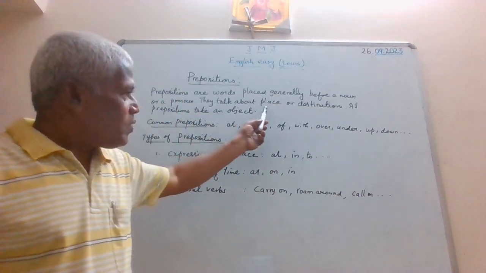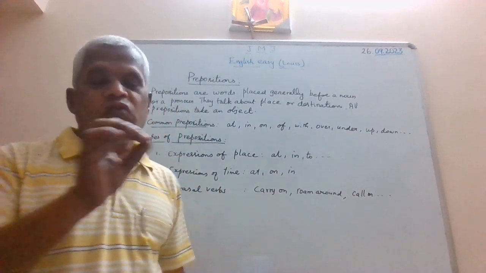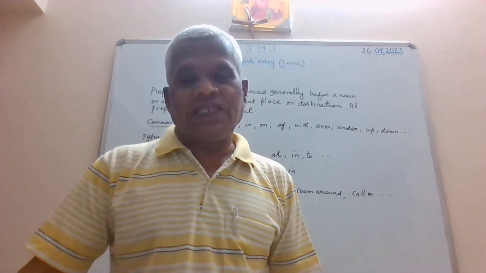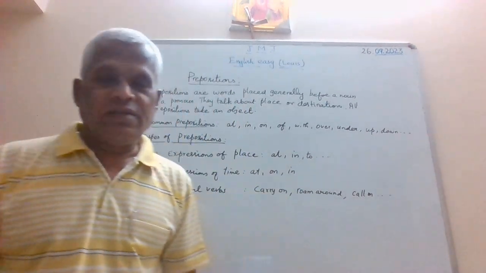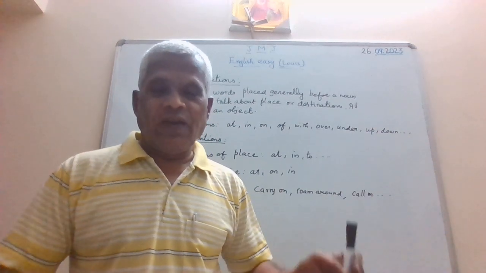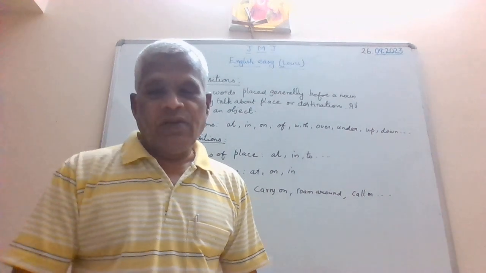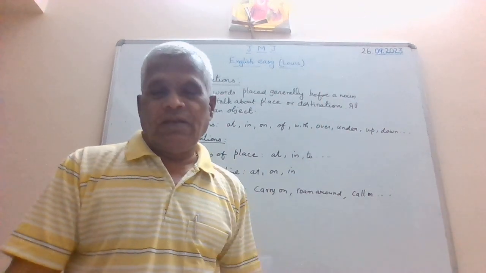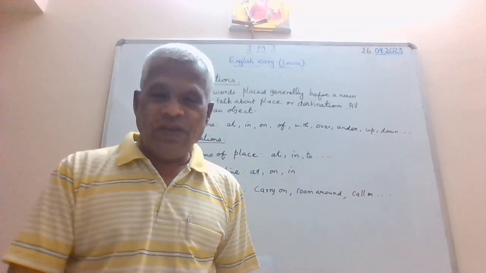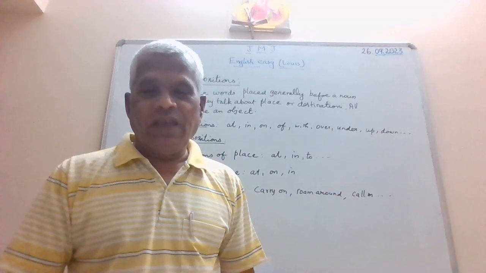They talk about place or destination. Usually when you use prepositions in sentences, they will talk about places or destination. I will get up early in the morning, or I will arrive at 10 at night. Or I will reach the place by 11 o'clock. And they will tell us what exactly the subject is doing in a sentence.